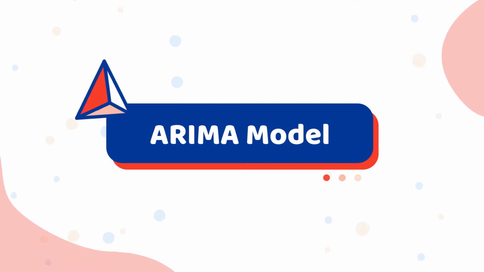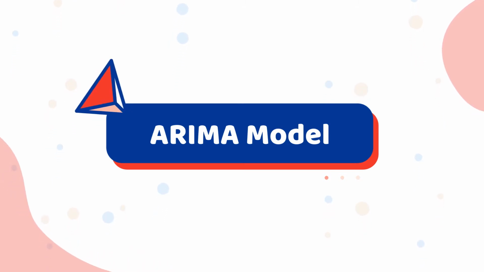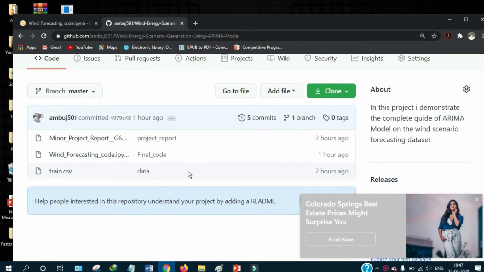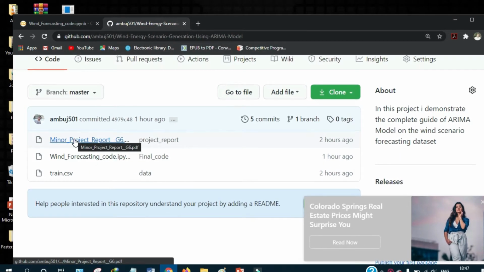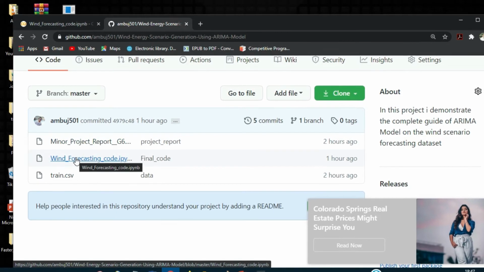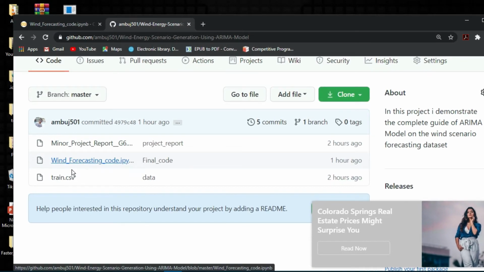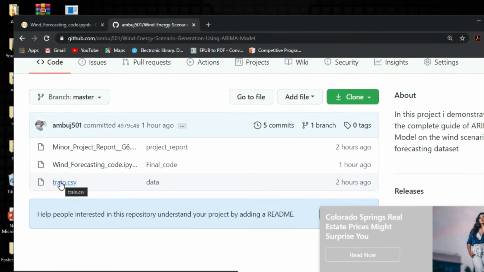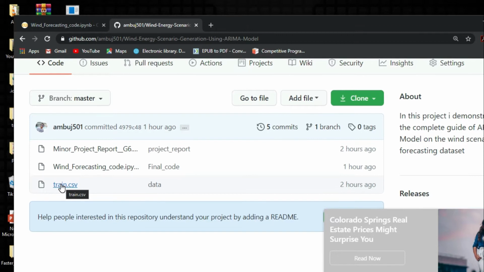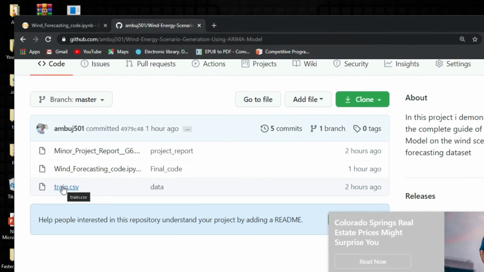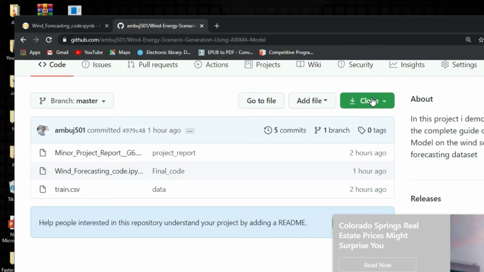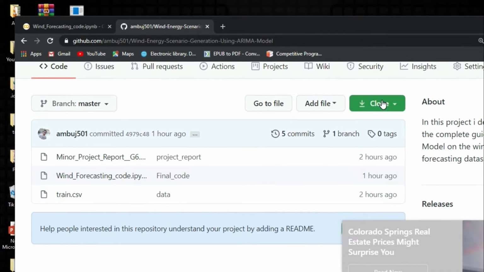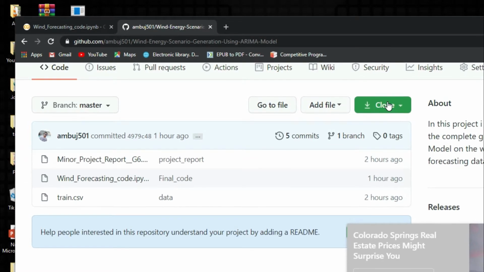When you click on the given GitHub link in the description, you will come to this website. Here you will get three files. First is the complete report of this project. Second is the code file in which we have written the whole code. And third is the data file, trend.csv. Either you have to download this data file and upload it in your notebook, or you have to clone this whole repository in your notebook. If you don't know about this, see the video whose link is given in the description.